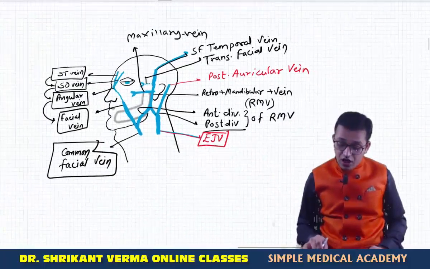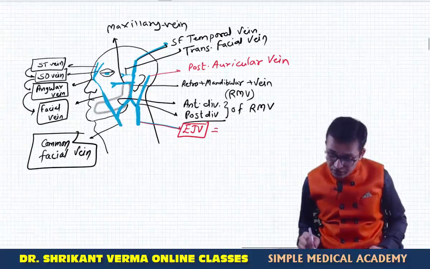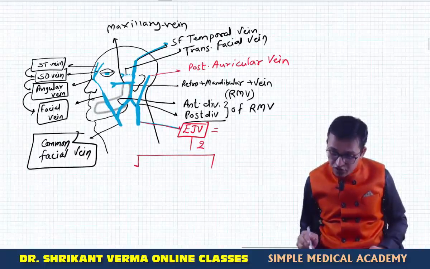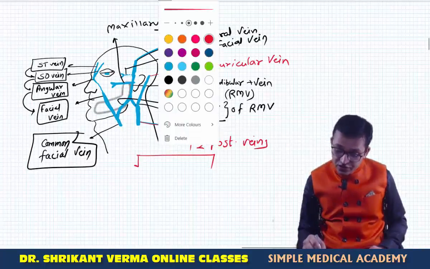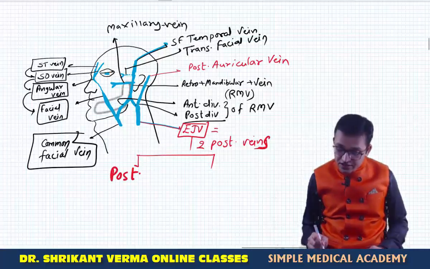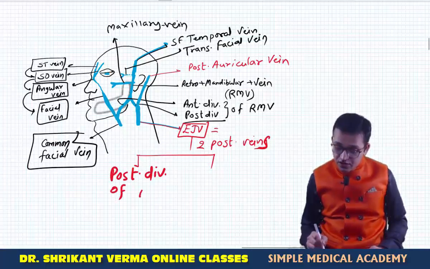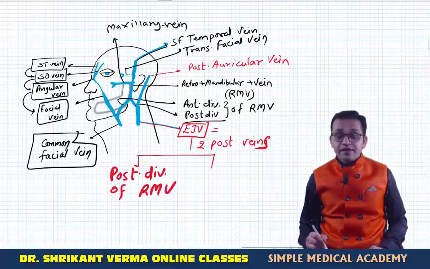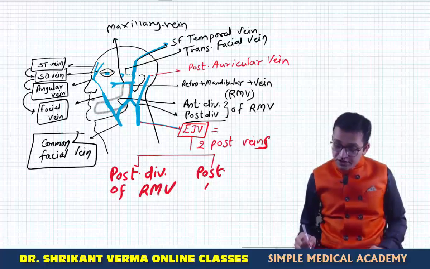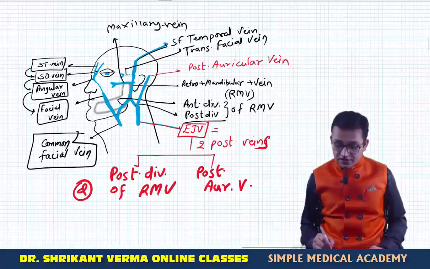MCQ: how is this external jugular vein formed? Write down: external jugular vein is formed by the union of two posterior veins. MCQ: what are the two posterior veins? Answer is posterior division of retromandibular vein and posterior auricular vein. So these are the MCQs.